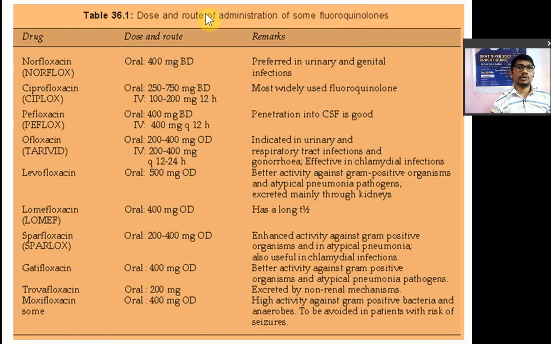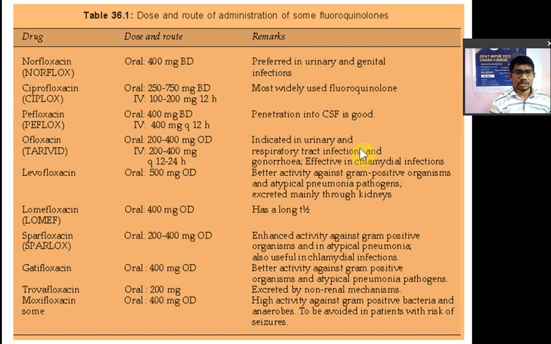Now you can see dose and route of administration for some fluoroquinolones. So norfloxacin is given by oral route. So it is a preferred drug in urinary and genital infection. Then ciprofloxacin, उसका brand name होता है Ciplox, it is used in the treatment of most of the infections. So it is the most commonly used fluoroquinolone. सबसे commonly कौन use होता है? Ciprofloxacin. Most commonly used fluoroquinolone.